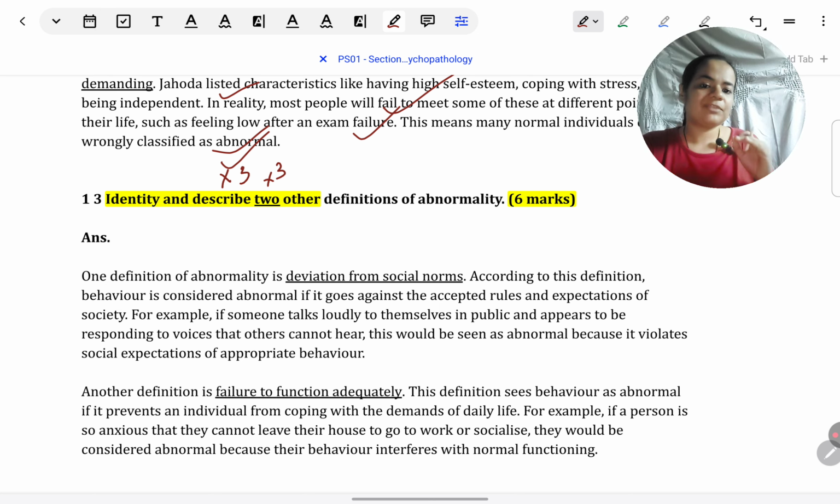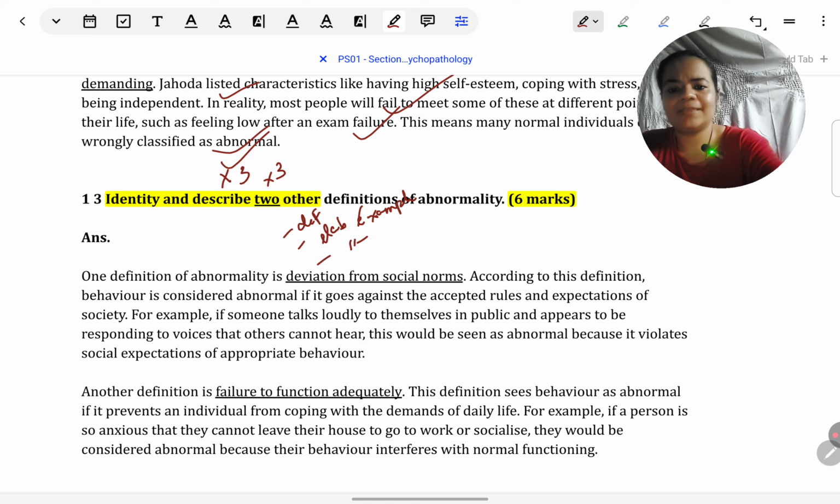Now, how to justify 3 marks for one definition? First, give the definition, that itself is worth 1 mark. Then give some elaboration on the definition, again, some explaining of what it is or some example. And then one more elaboration or one more example of the definition. Do not give evaluation. Do not give strengths and weaknesses of the definition because it's identify and describe. The command term is not discuss. Both identify and describe are AO1 command terms, descriptive. They are not evaluative. So strengths, weaknesses are not going to count over here.